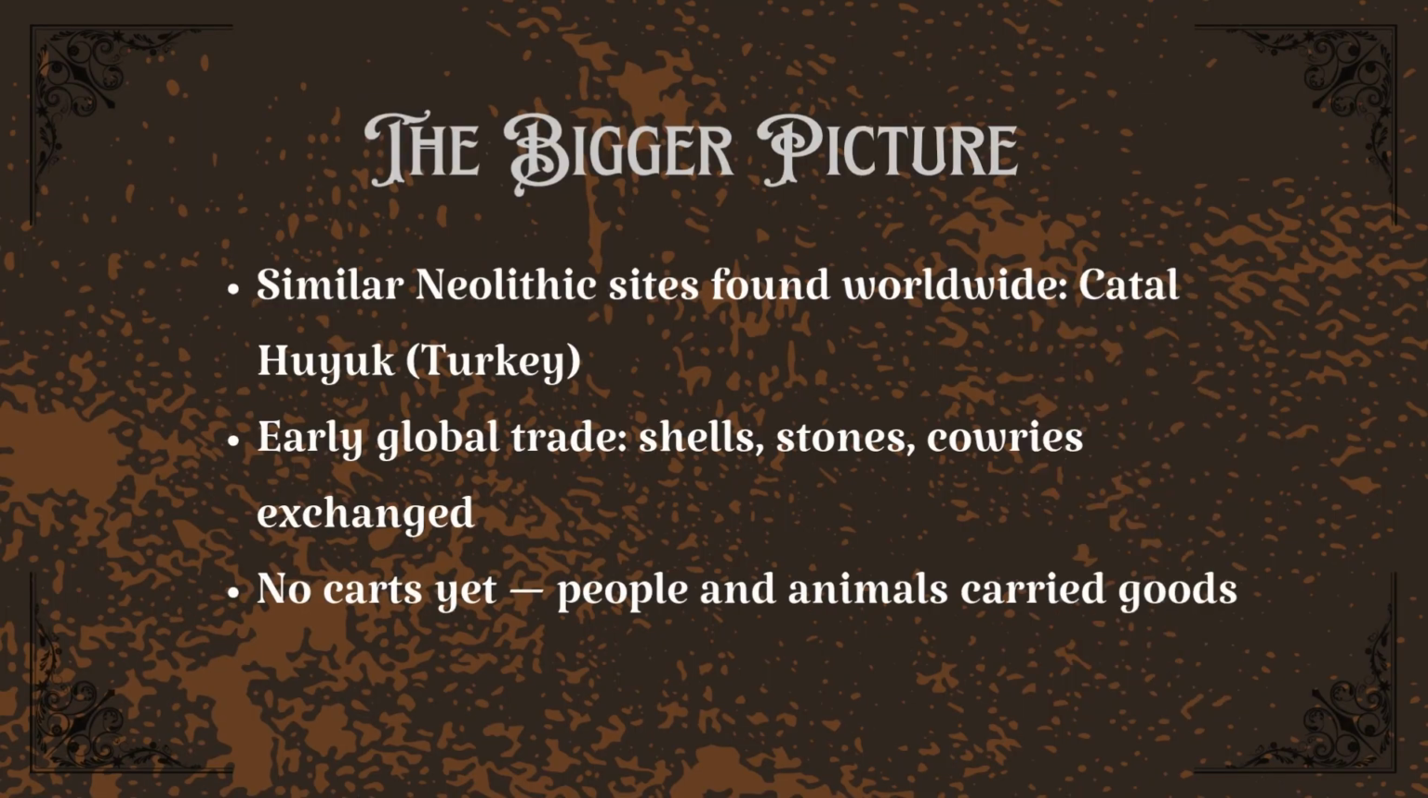The global picture. While all this was happening in India, similar farming communities were growing around the world. In Turkey, at a place called Catalhoyuk, people were also settling down, growing crops and exchanging goods like cowries, shells, and stones. There were no carts yet. Everything was carried by people or pack animals. The human story of farming was truly global.